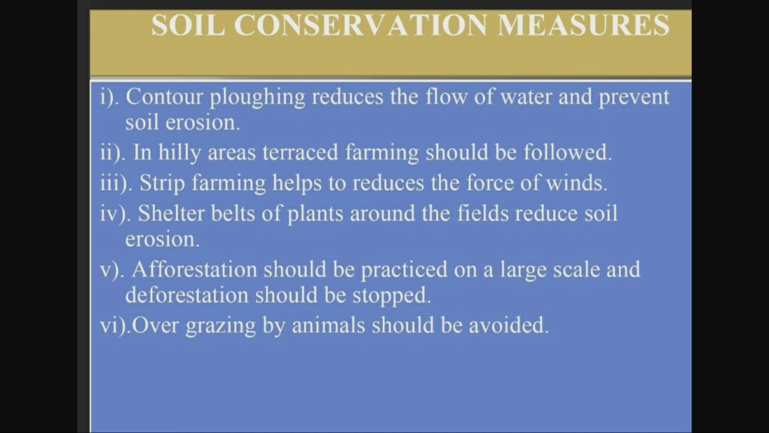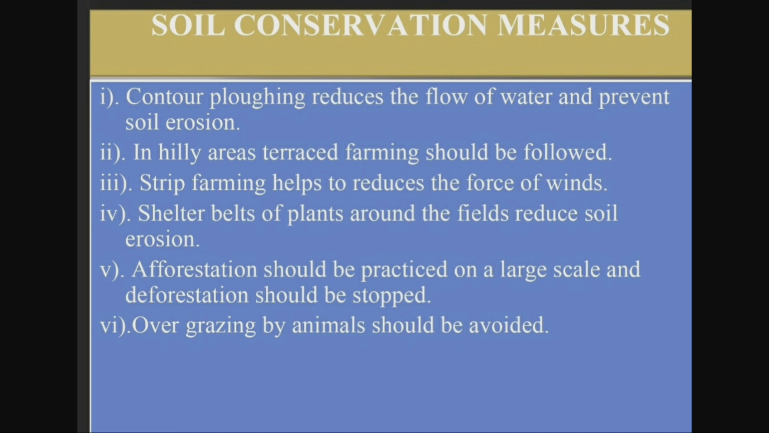The western and central Himalayas have well developed terrace farming. So steps can be cut out on the slopes for making terraces. This terrace farming is one of the important methods for conserving our soil. The first one is contour plowing, which reduces the flow of water and prevents soil erosion. The second measure is, in hilly areas terrace farming should be followed.